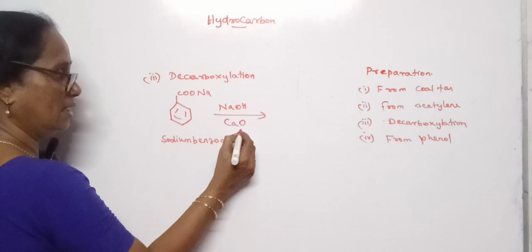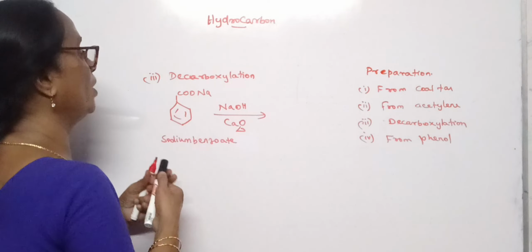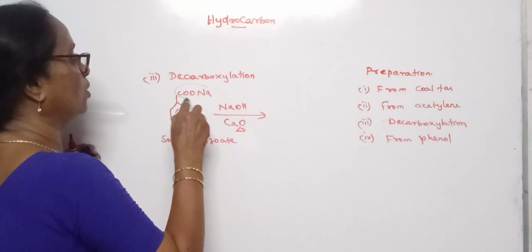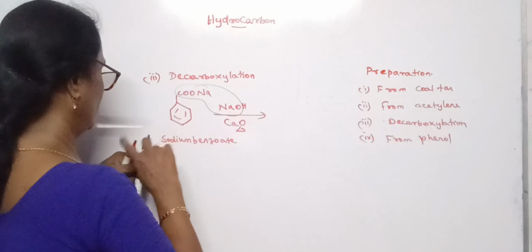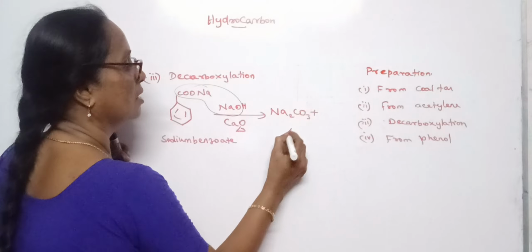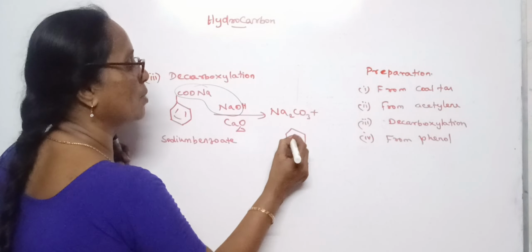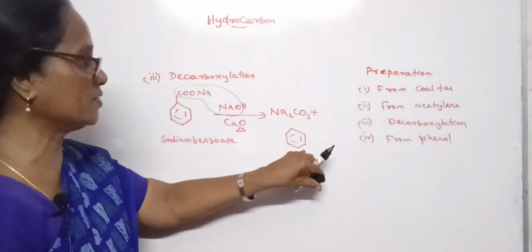When it is heated with soda lime, it forms sodium carbonate, Na2CO3, plus benzene. So decarboxylation of the sodium salt of benzoic acid gives benzene.